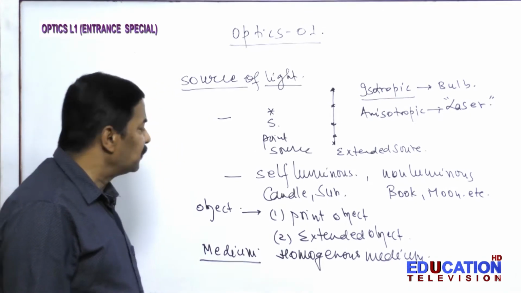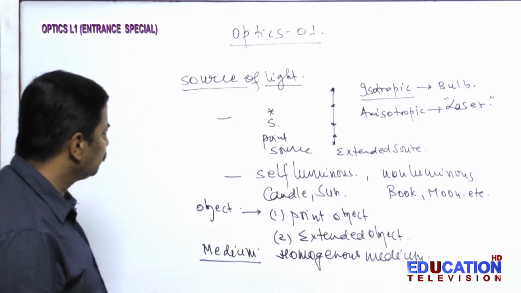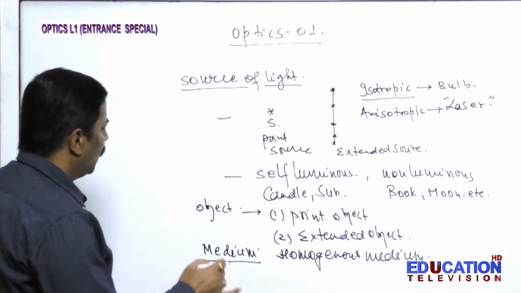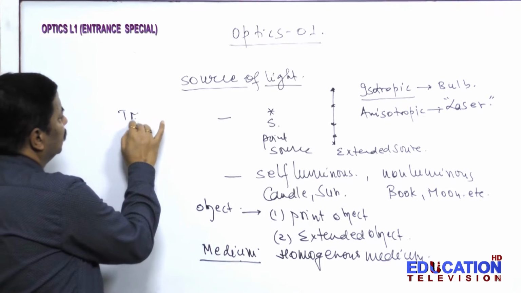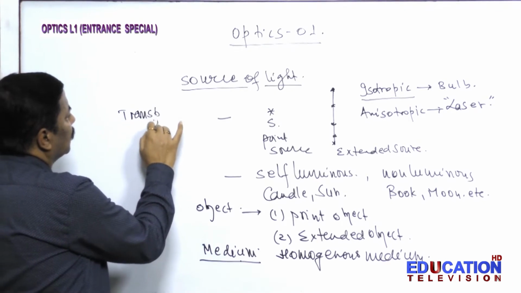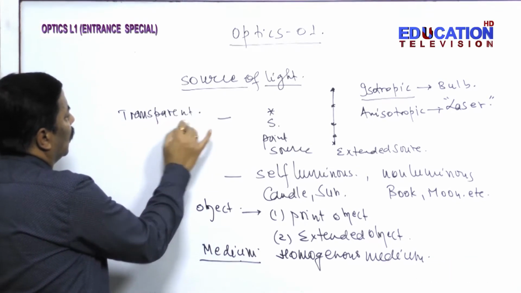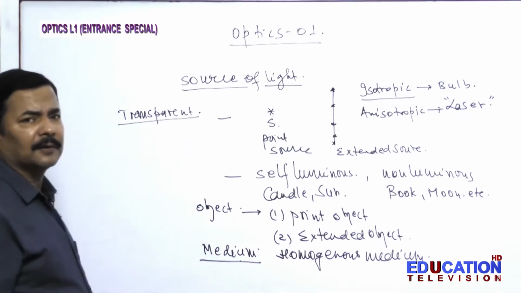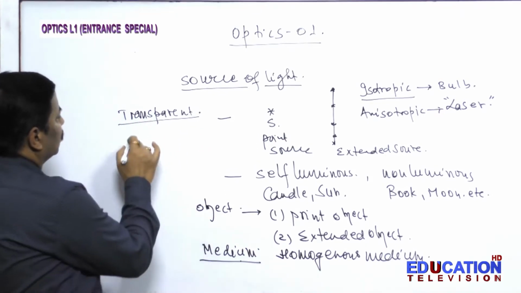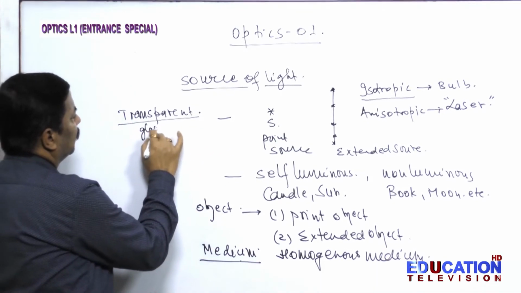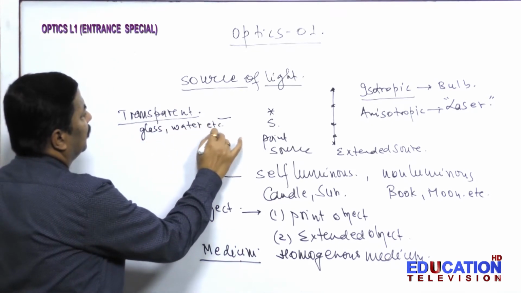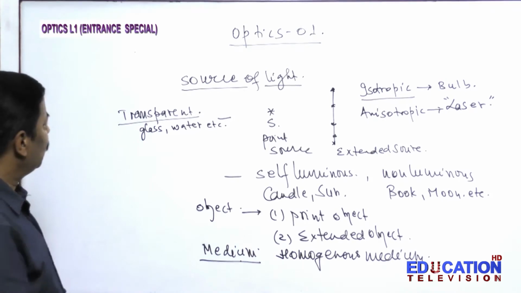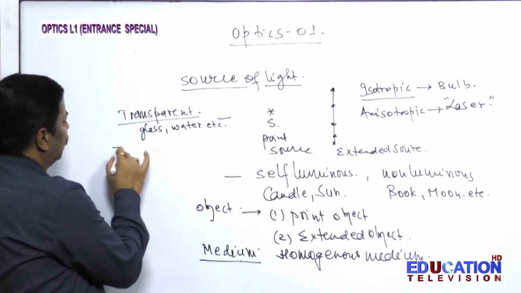Then this medium can be transparent, through which the light can easily pass, like glass, water, etc. Then translucent.